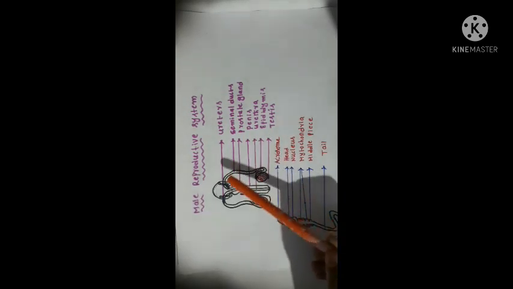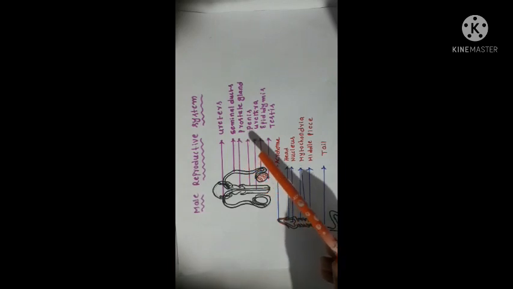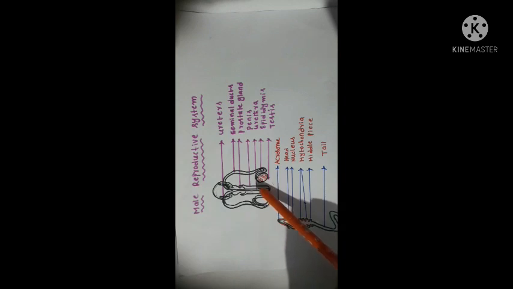Next, vasa deferentia. They carry sperms from the testis to the urethra. So this is the function of vasa deferentia. Next, urethra. It is a common passage for both urine and sperms. Okay.